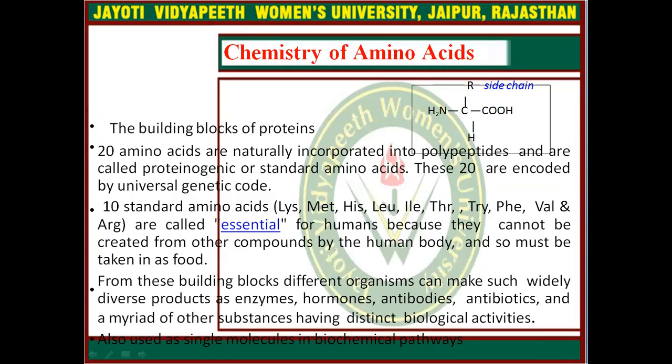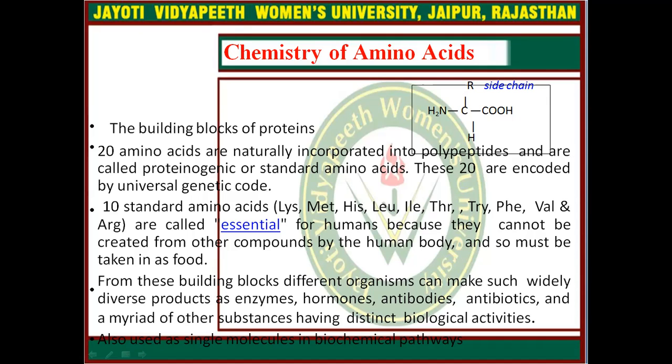Now come to the chemistry of the amino acid. It's a building block of the protein. 20 amino acids are naturally incorporated into polypeptide chains and are called proteinogenic and standard amino acids. These 20 are encoded by the universal genetic code. 10 standard amino acids are called essential for humans because they cannot be created from other compounds by the human body and so must be taken in as food.